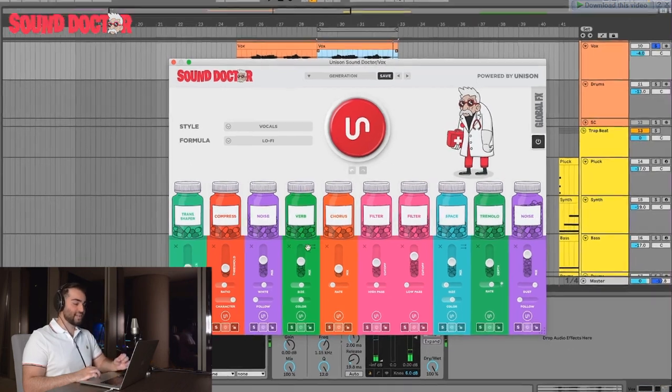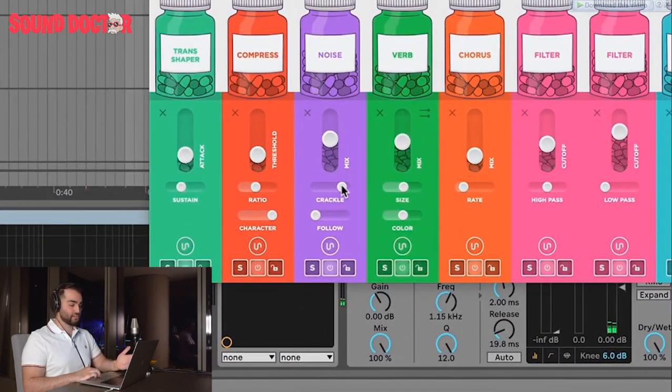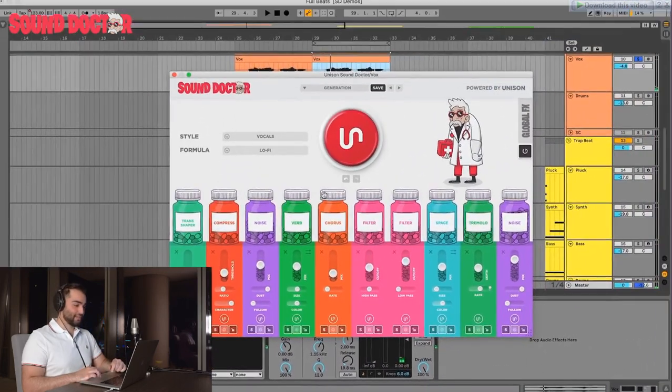So as you can see, it's adding that noise. And for noise, you have all these options. You got vinyl, radio, tape, you got some water. There's a lot of cool stuff you can do. And so let's go back.